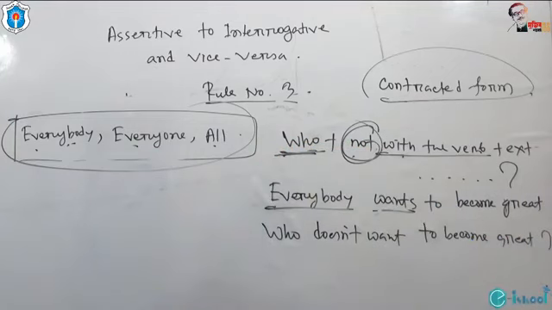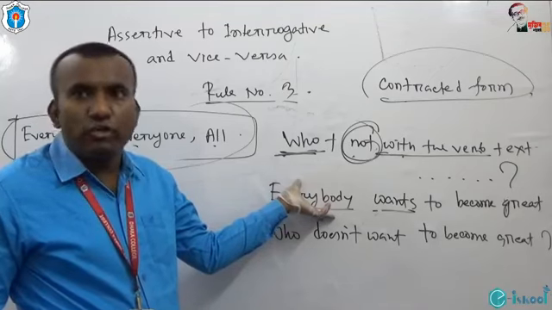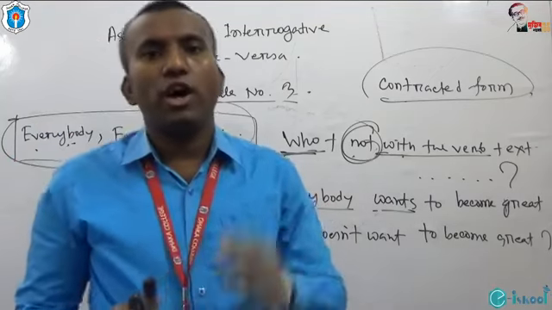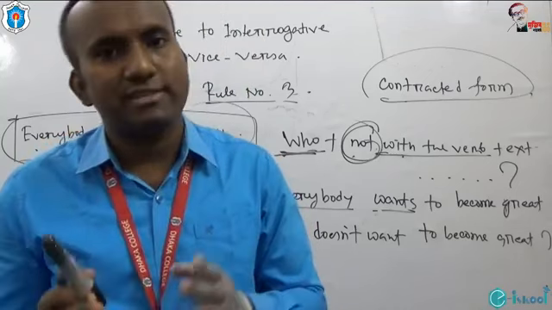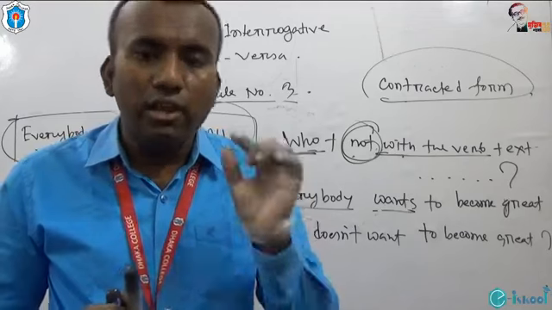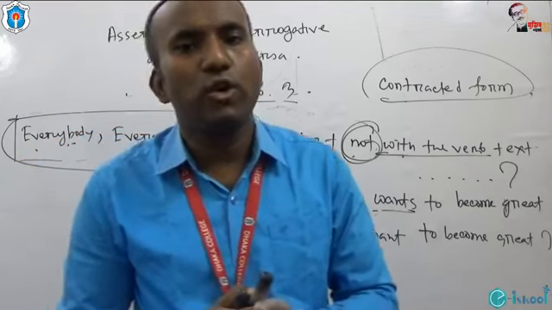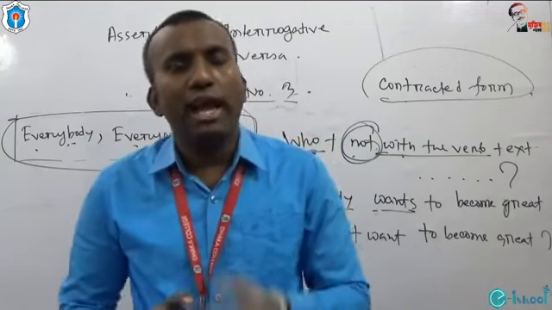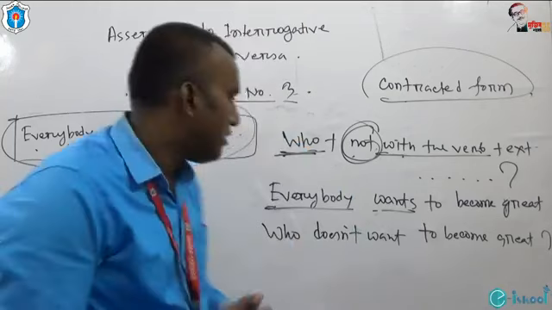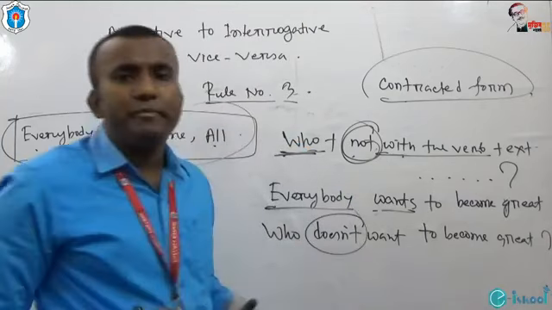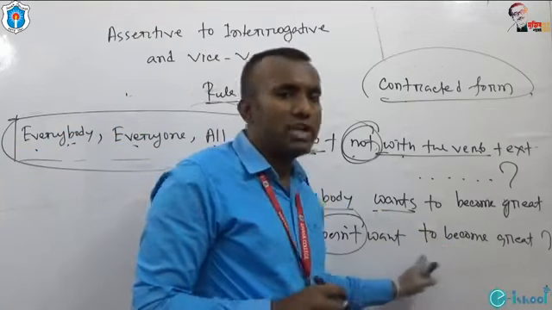My dear students, if you get any use of everybody or everyone or all as the subject of an assertive sentence, and in order to turn it into interrogative, we have to start with who, and after who we will use not with the main verb in contracted form, and the extension will come after this portion.